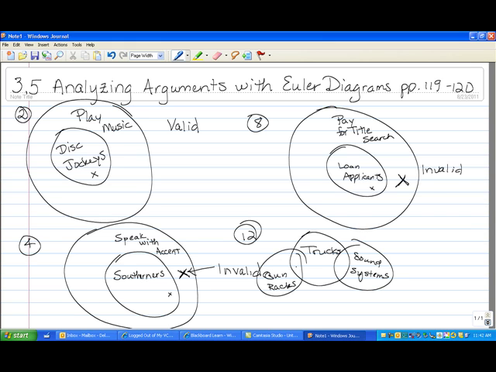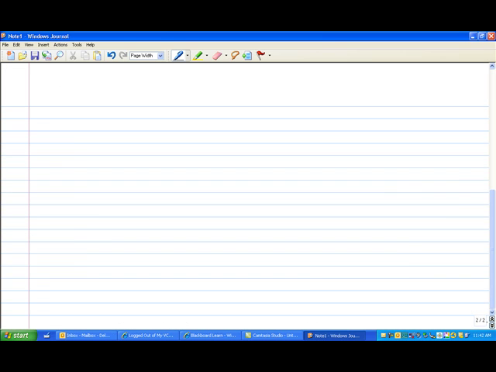It could be there or it could be overlapping. There's another choice here. Do we have to conclude some trucks with sound systems have gun racks? No, because of the first circle I drew, it's invalid. So we have to think about all the possibilities. That's probably the most difficult part about these.